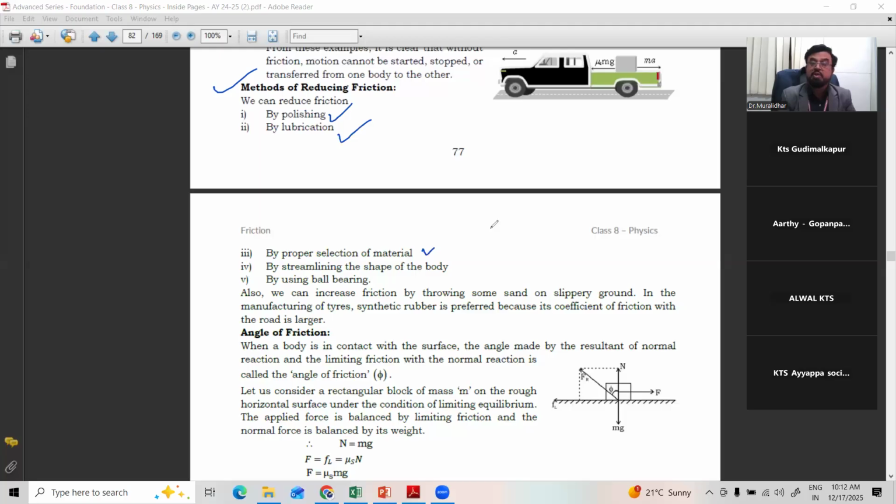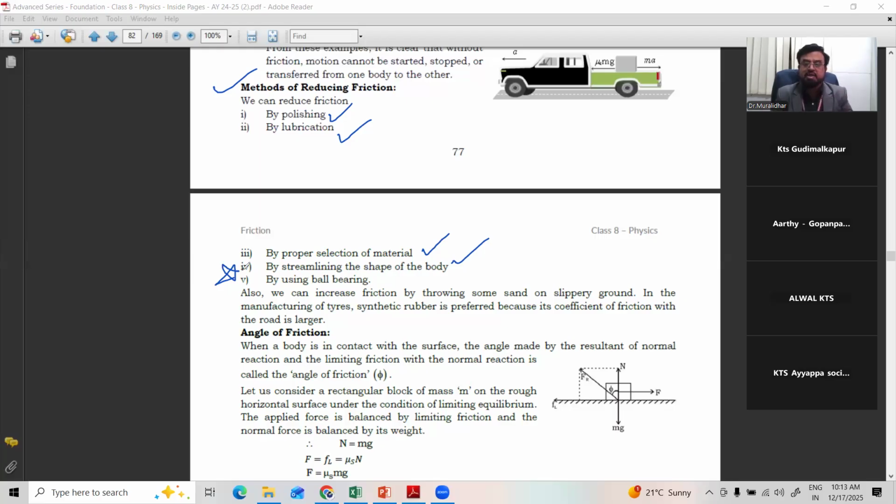By proper selection of materials, by streamlining the shape of the body. Very important this is. Streamlining means designing a separate shape. For example, take the aeroplane. Why is the aeroplane in that particular shape? Even though the aeroplane is that heavy, how is it able to fly in the air? That is because of the streamlined shape, which is clearly responsible for overcoming the frictional force. Whenever the aeroplane can overcome the frictional force of the wind, it can move forward.